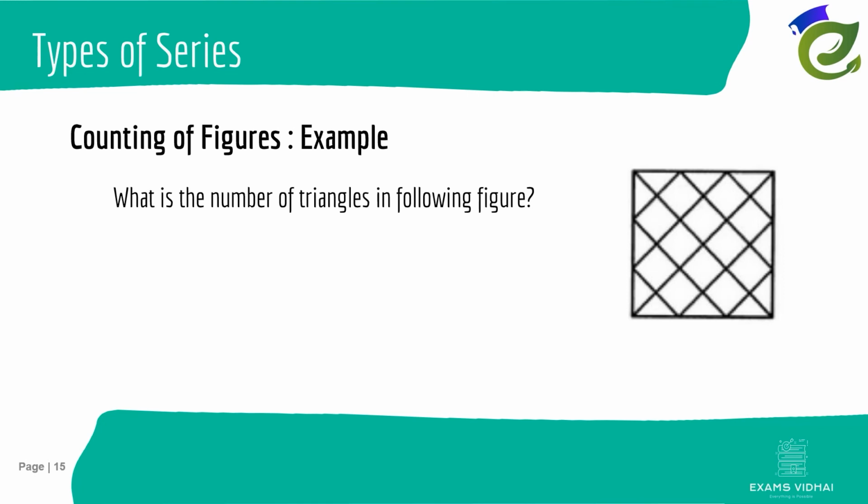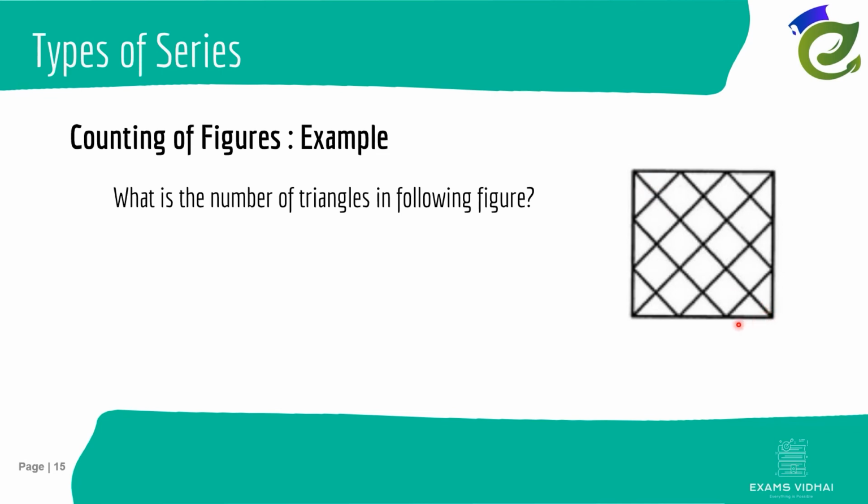Now after seeing this many examples and different types, we are going to end our session with counting of figures. This is one of the types, and it is also frequently asked. The examiner gives you one figure, and in this example they are asking us for the number of triangles. If this big square is given with these many lines, you have to identify how many triangles come up here. In this case, you have to break it down into smaller parts, only then does it get easier. Otherwise, it will be very complicated for you to count each and every figure here.